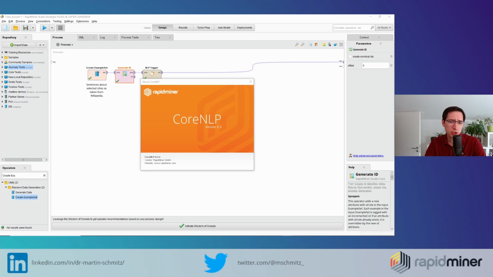This time we talk about a new extension. It's called CoreNLP because it wraps the CoreNLP package from Stanford, and it has a single operator right now, the NLPTagger operator, and this is released in August 2021.